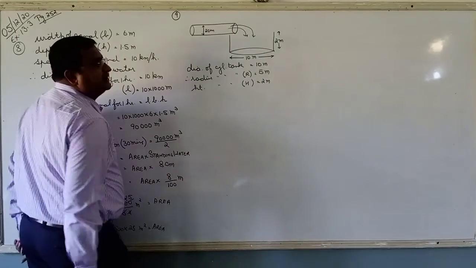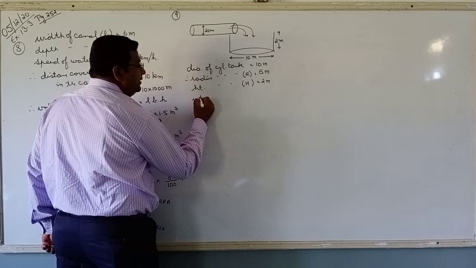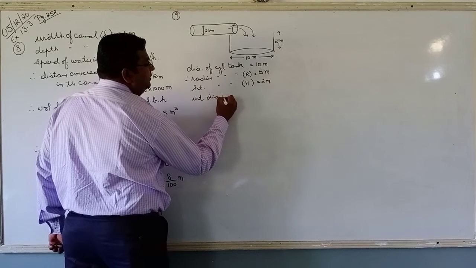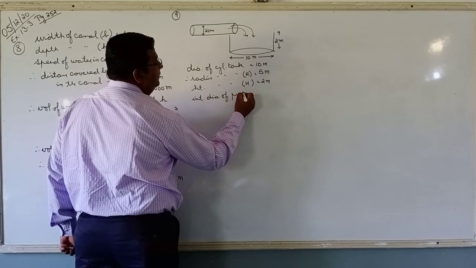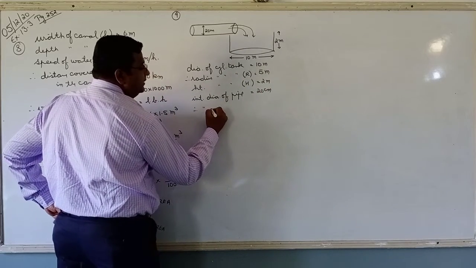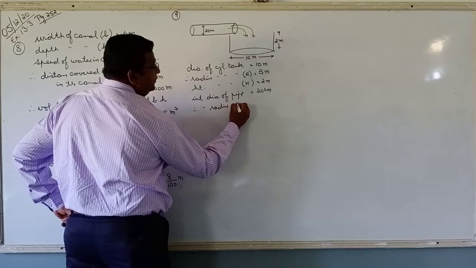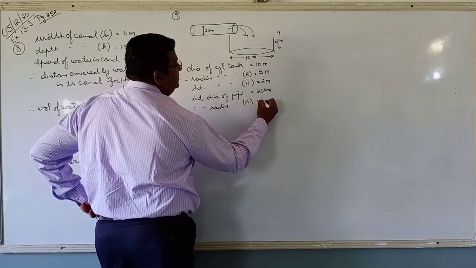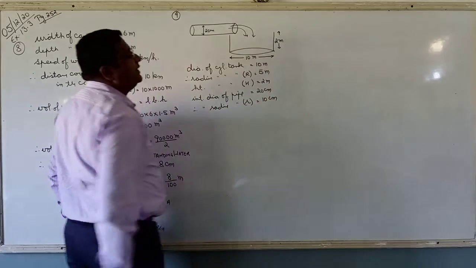One more thing is given, that is the diameter of the pipe. Internal diameter of pipe is equal to 20 centimeters. Therefore, internal radius of pipe, small r, is equal to half of 20, 10 centimeters.